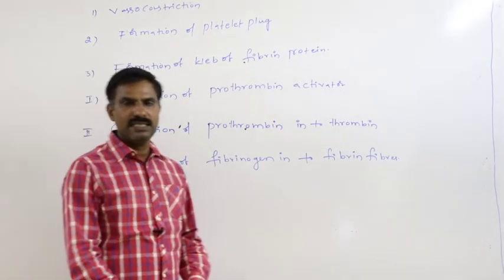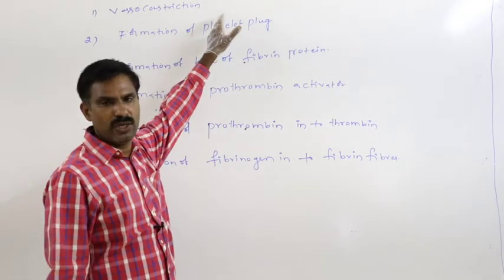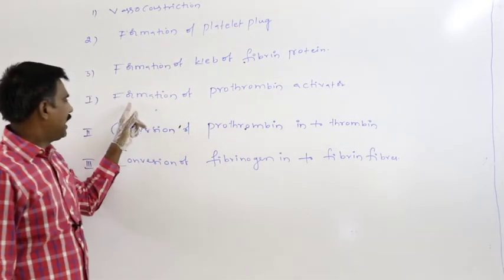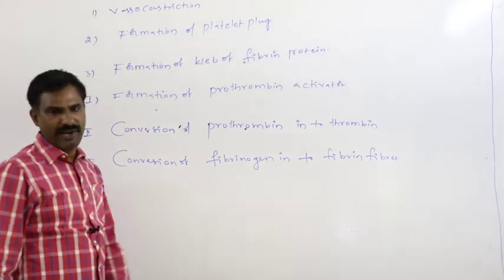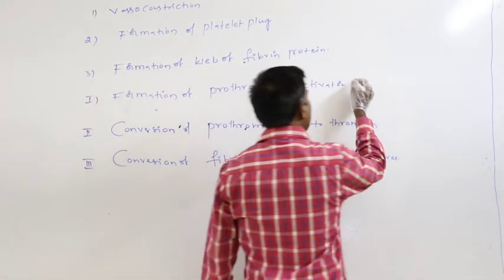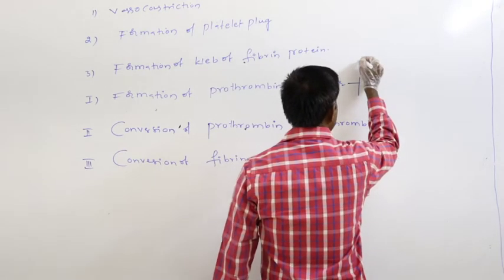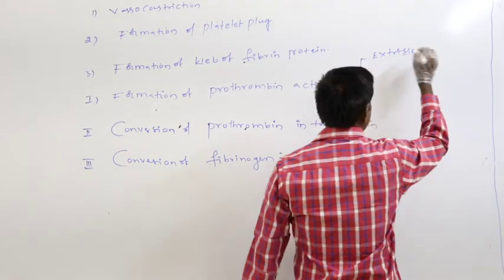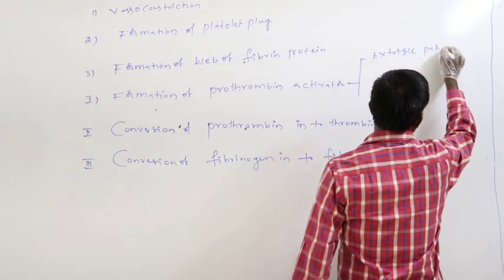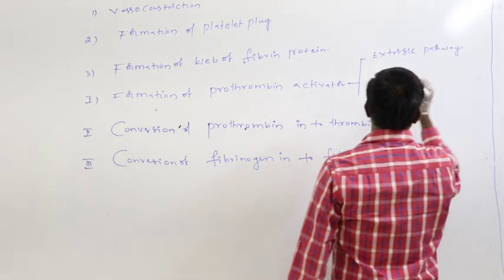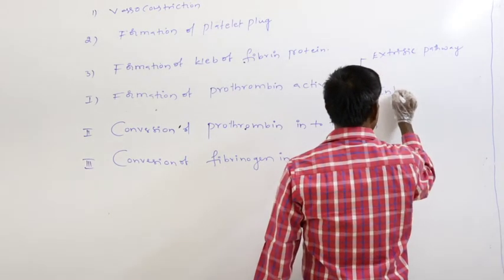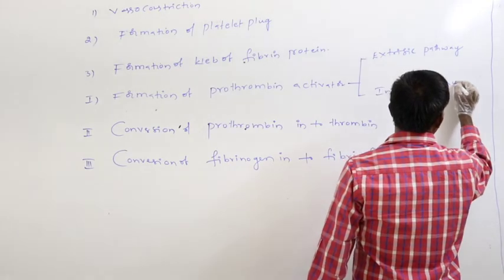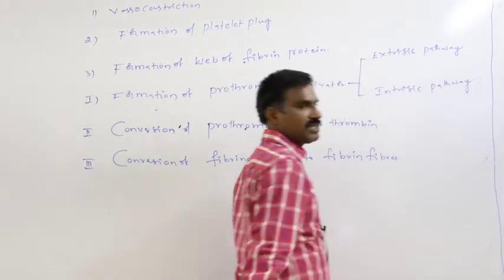Already we have discussed in the last class. I have told in the last class. So again, formation of prothrombin activator is mainly by 2 ways. One is by extrinsic pathway. Second is by intrinsic pathway.